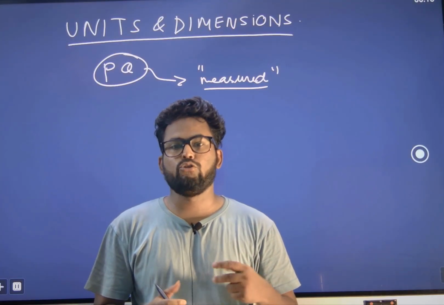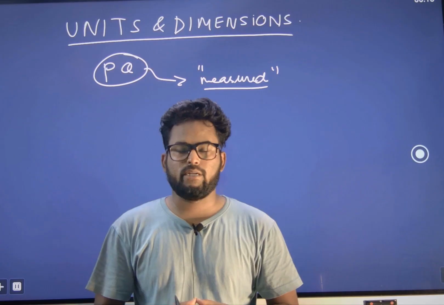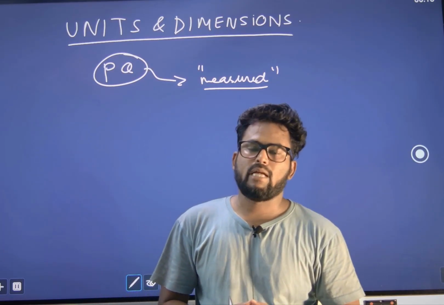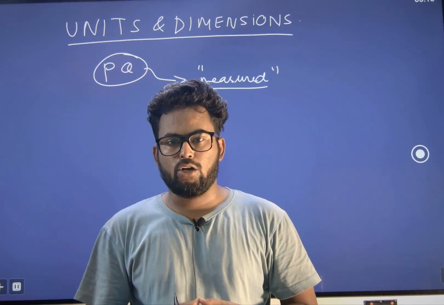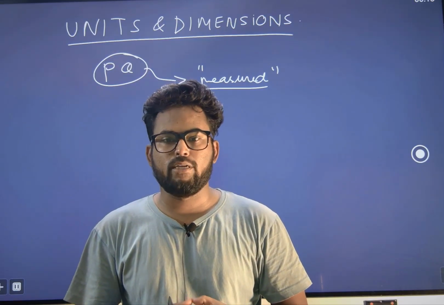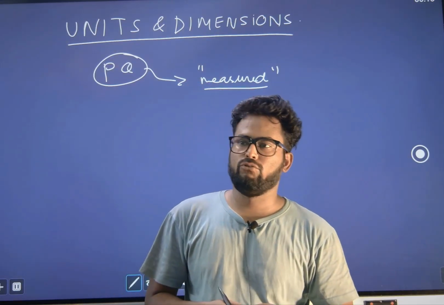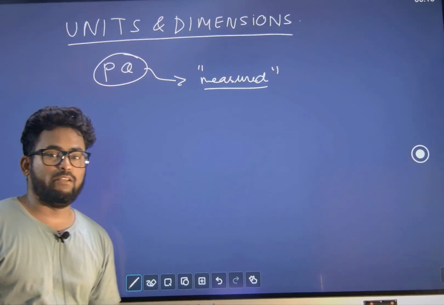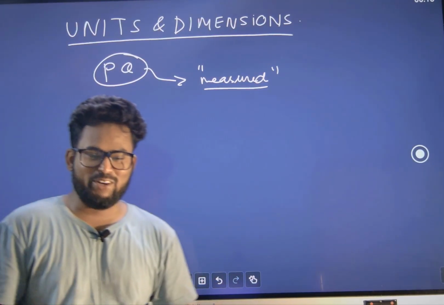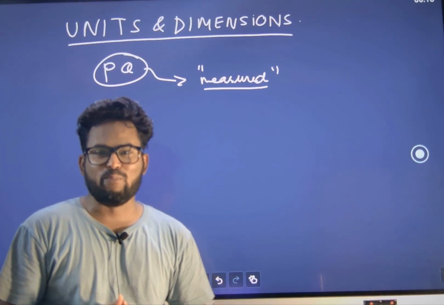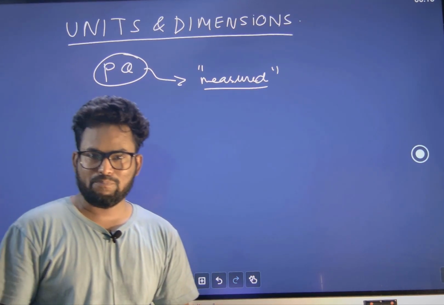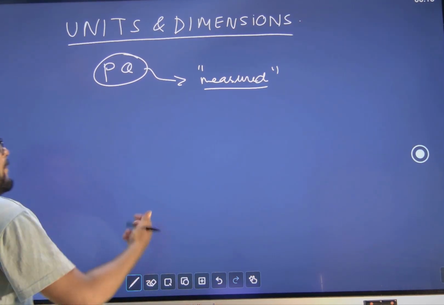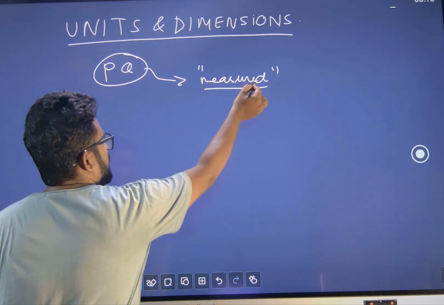Examples are emotions. Emotions we can't measure, right? Intelligence, sadness, happiness, these things we cannot measure, so they are called non-physical quantities, and in physics we do not have to do anything with them. In our life they have a much more important role to play, so do not ignore that part. Well, the physical quantities are those that can be measured.